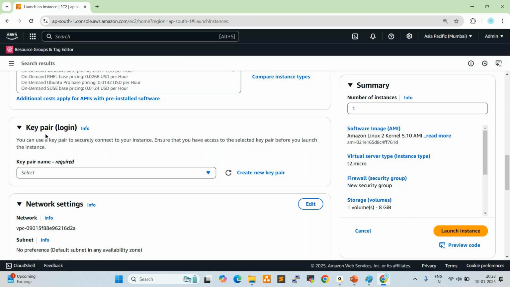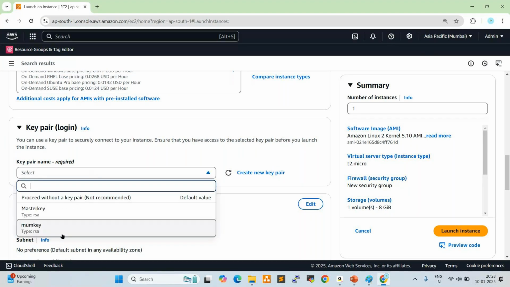Key pair is a key which is an extra layer of authentication. Without the key pair, we cannot connect to our server. The server will not allow you to connect without the key pair.